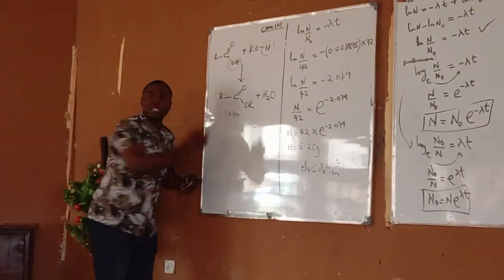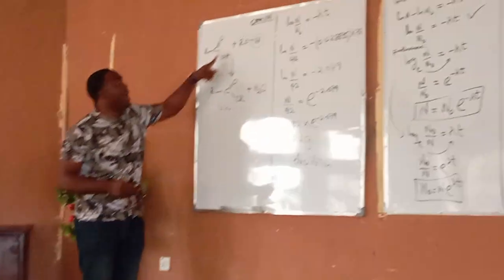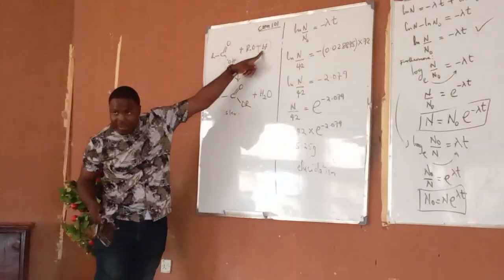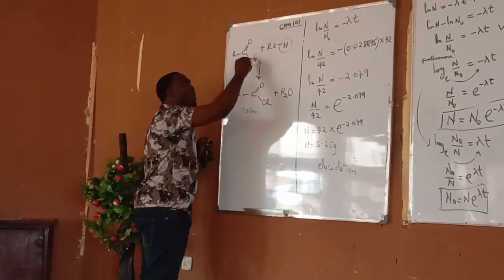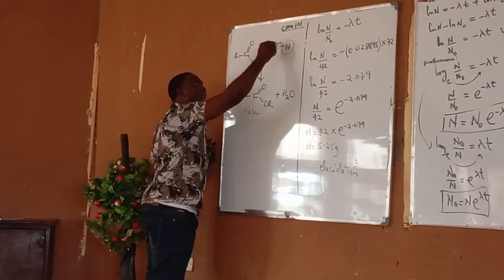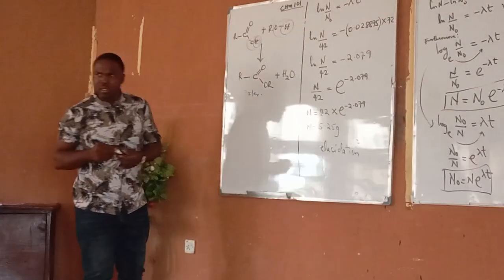There are two ways this can form. It's either the OH bonds with the hydrogen here, or the H here went away and bonded to the OH here to form the water, and then the OR attached to this place. Does it make sense to you? So we don't know which one happened.